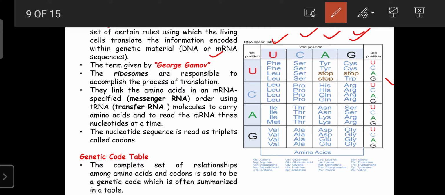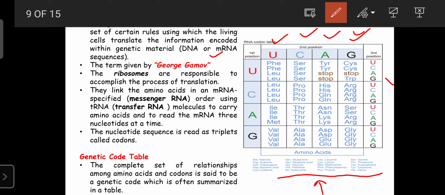Those three nucleotides are not duplicated, and they correspond to particular amino acids. Below we give the short forms of the respective amino acids: ALA means alanine, and PHE means phenylalanine.